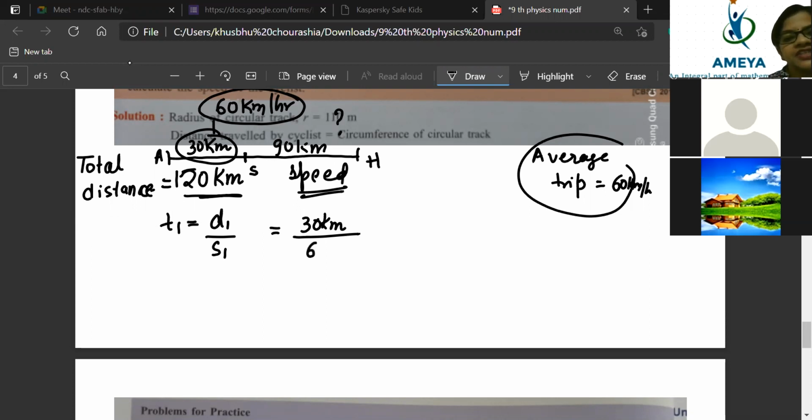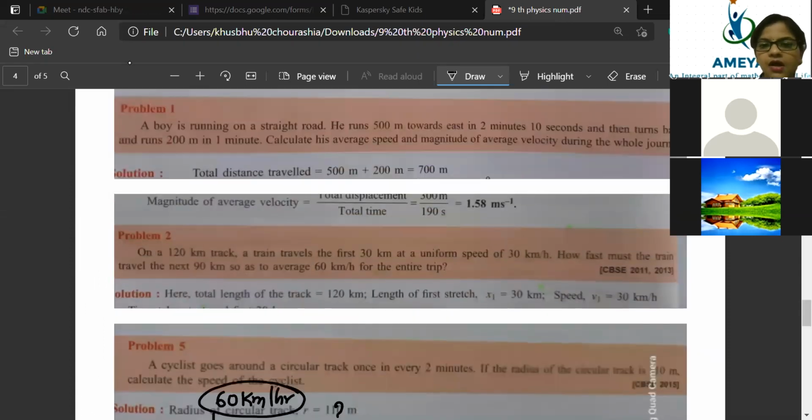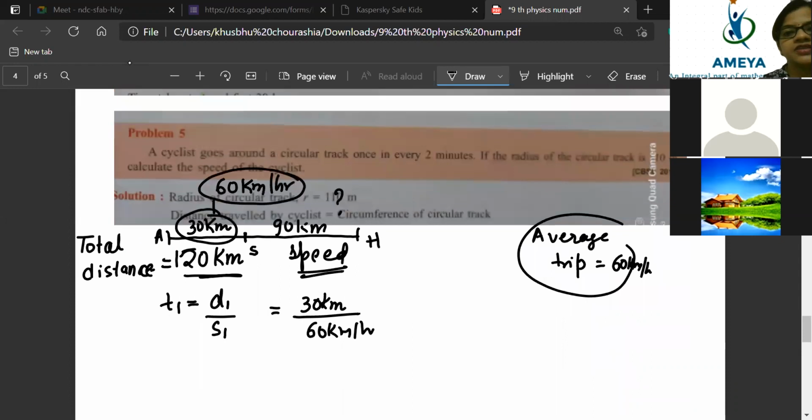Let me check the speed given at first. It is 30 kilometer per hour. So we will take the speed given as 30, otherwise you will get confused again.